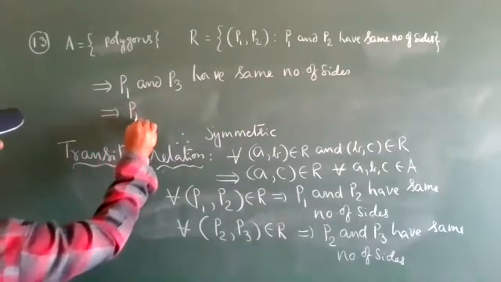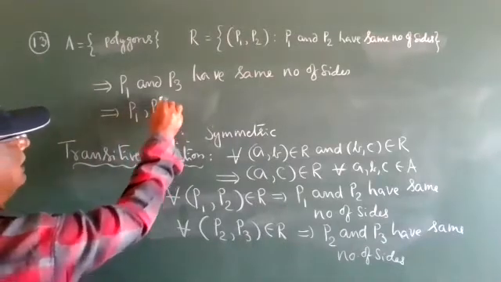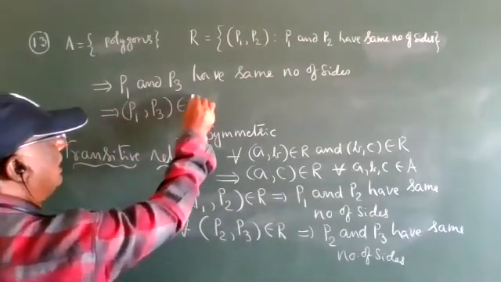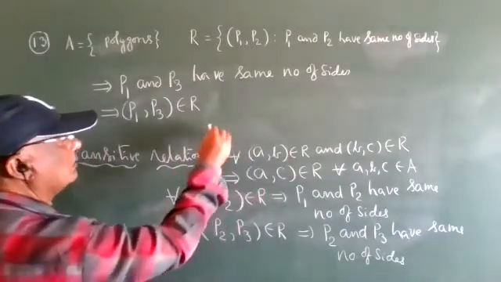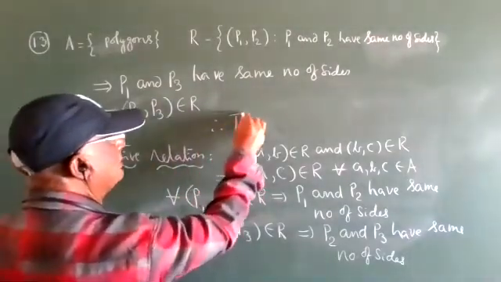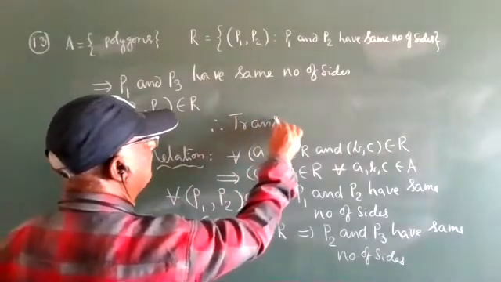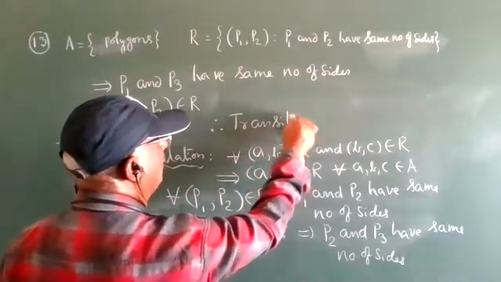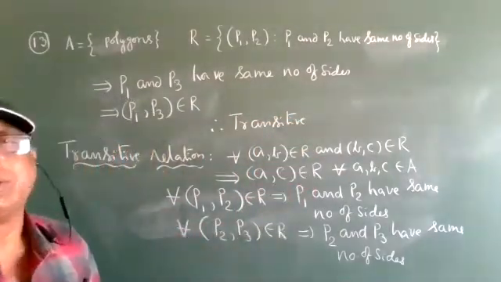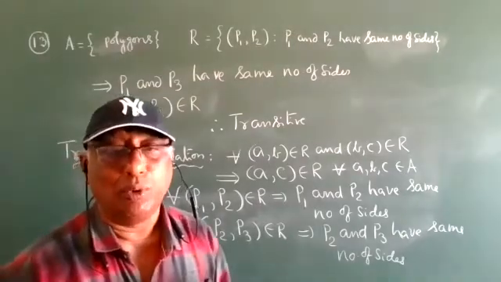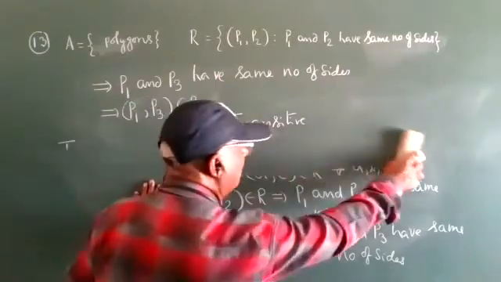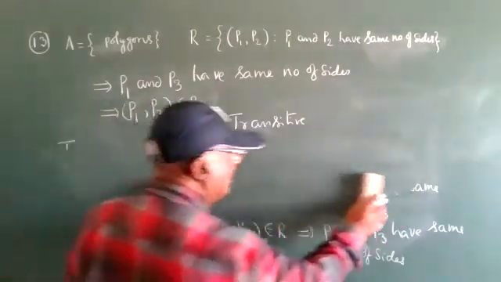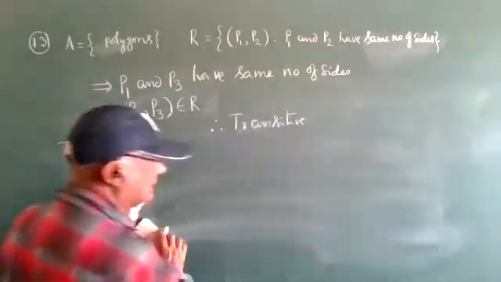That implies P1, P3 belongs to R. Therefore, transitive relation. Okay? All three are true, which means it is an equivalence relation. Right, work out the equivalence relation, everyone.